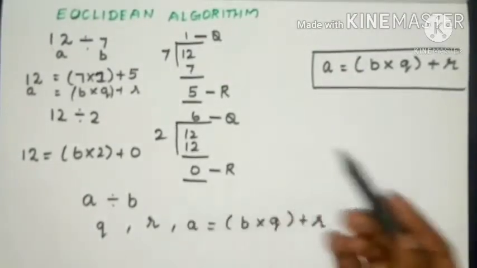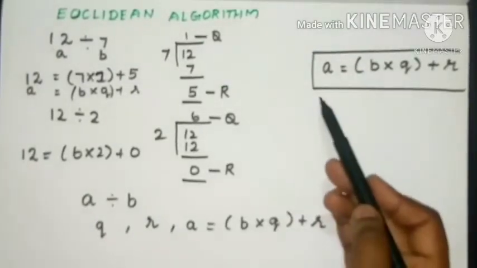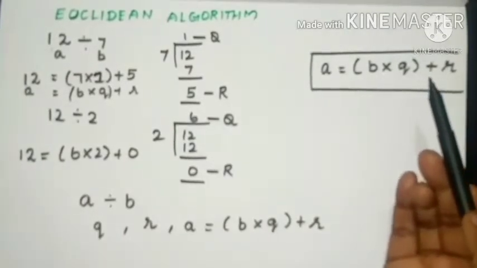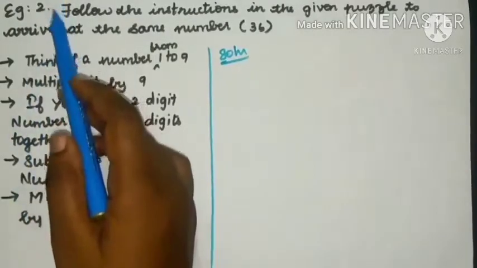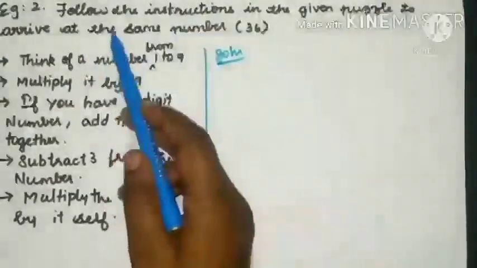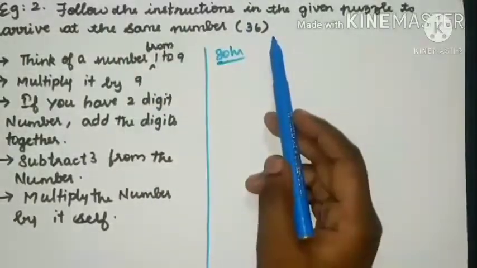This is called Euclidean algorithm. A equals B into Q plus R. Example 2. Follow the instructions in the given puzzle to arrive at the same number 36.